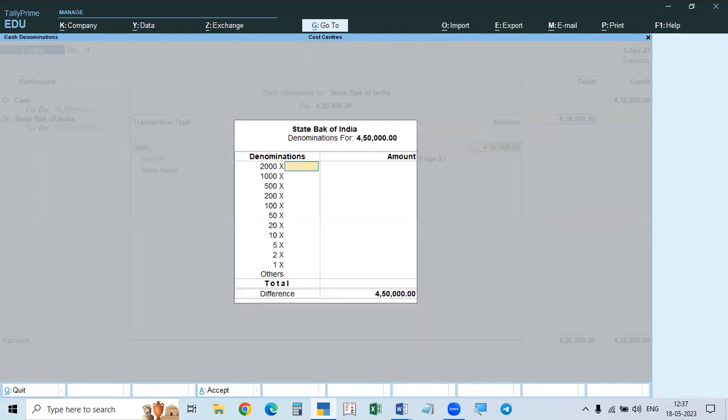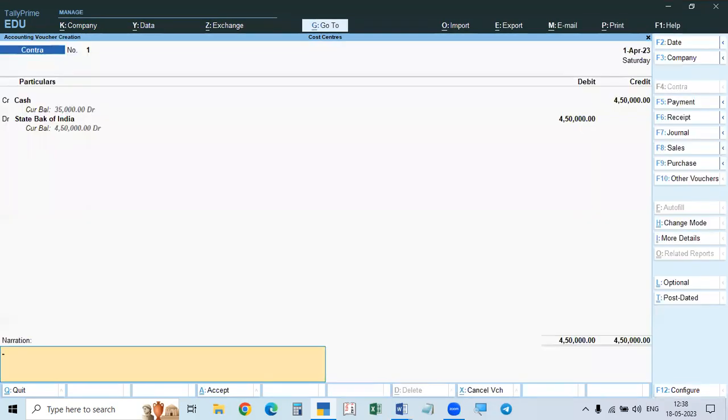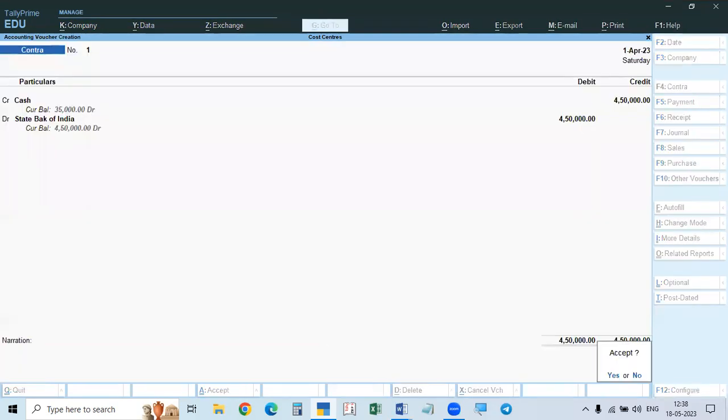Since it is cash, it will ask you the denomination. You can skip the denomination and come to this. Skip this. So this is cash paid into bank.